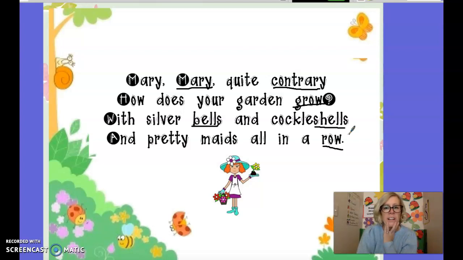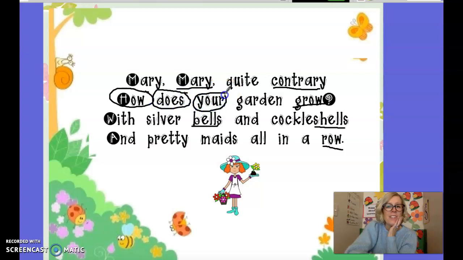Okay. I think I counted them. If you want to pause it, you can and count, but I'm going to go ahead and circle. All right, in merry, merry, quite contrary, none of those are snap words. But in the next line, how is a snap word, does is a snap word, and your is a snap word. Then the next line, with is a snap word, and is a snap word.